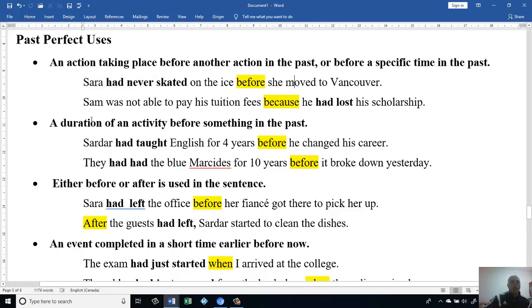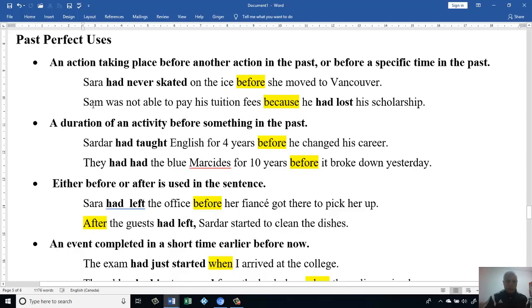Okay, let's go to the second sentence. Sam was not able to pay his tuition fees because he had lost his scholarship. It means he lost his scholarship, and that's the reason he was not able to pay. Let's say Sam went to the office to pay his tuition fee yesterday.